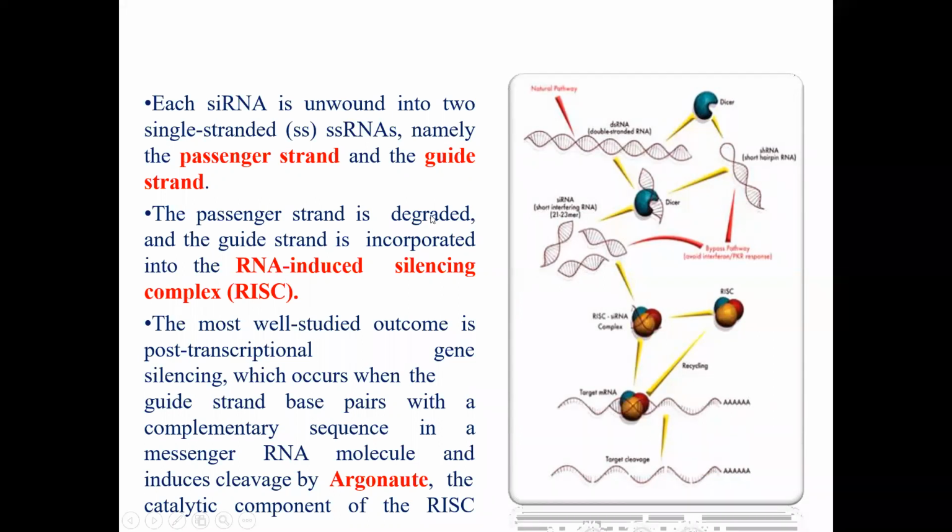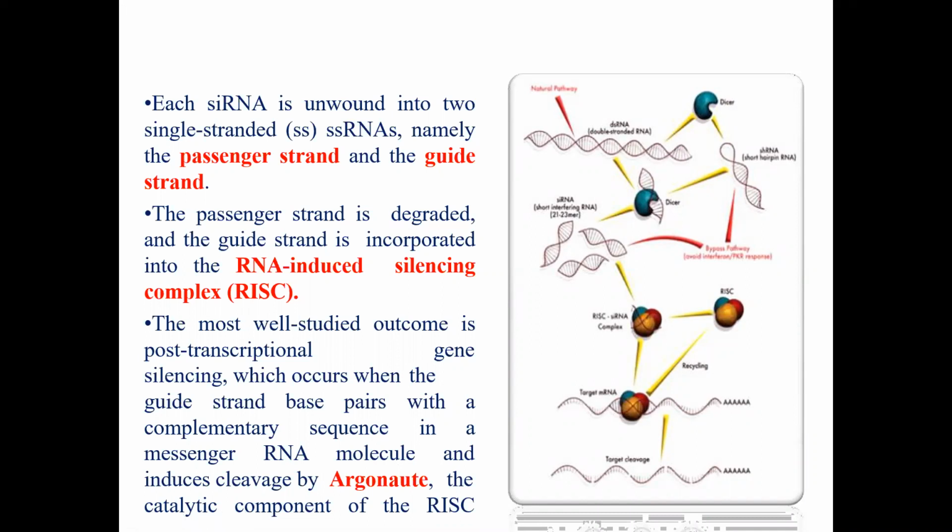What happens among the two strands? One strand is known as passenger, another is guide. So the passenger degrades, but the guide strand enters the RISC. What is the full form of RISC? RNA-induced silencing complex. So the most well-studied outcome is post-transcriptional gene silencing, which occurs when the guide strand base pairs with a complementary RNA sequence in a messenger RNA molecule and induces cleavage by Argonaute, the catalytic component of the RISC.